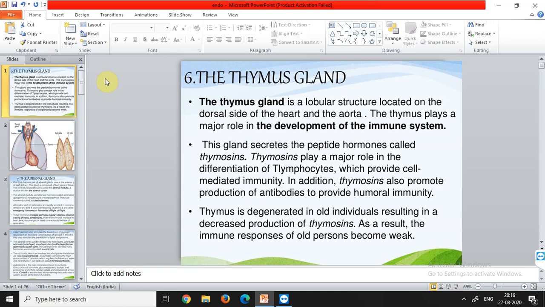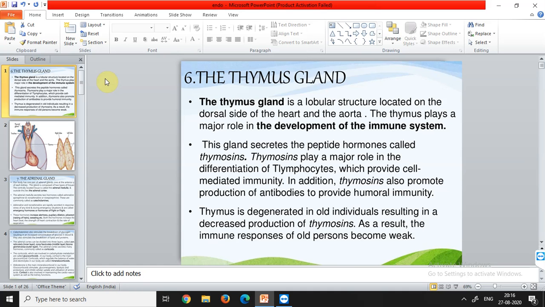If the thyroid gland releases hormones in excess, the condition is hyperthyroidism, and we discussed how it affects individuals. In children the disease is different, in adults the disease was a different one. Then we also talked about the hypothalamus and the pineal gland, and how the hypothalamus is regulating all the other glands in our body. The pineal gland was secreting a hormone, melatonin, that was controlling the sleep and awake cycle in our body. All these things we discussed in the previous class.